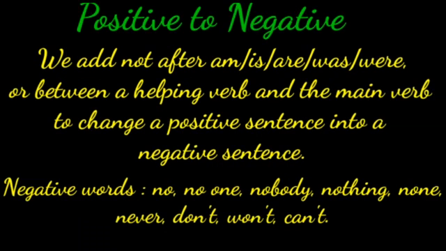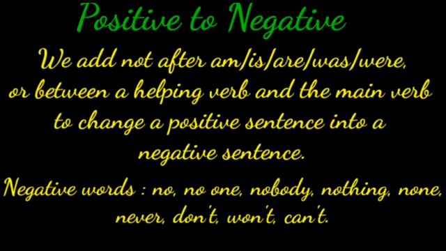We can also change positive sentence to negative sentences. We add not after am, is, or was, were or between a helping verb and the main verb to change a positive sentence into a negative sentence. I repeat, we add not after am, is, or was, were or between a helping verb and the main verb to change a positive sentence into negative sentence.